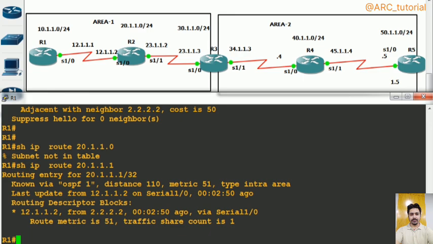There is no preemption available for DR election. It is not like, let's say BDR has become now DR and now the old DR has come up once again. So it does not mean that once again that old router would become DR in your network. No, because there is no preemption available in OSPF. Once a router has become DR, it will always remain as DR until it goes down.